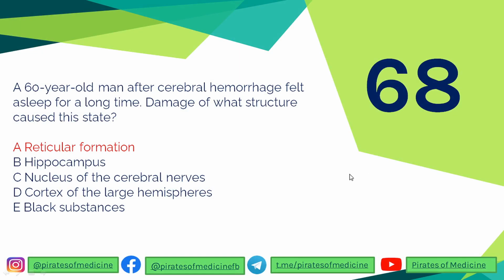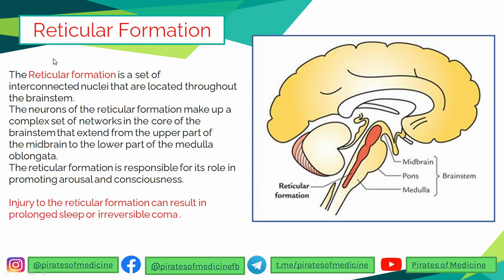68th question is that a 60-year-old man after cerebral hemorrhage fell asleep for a long time. Damage of what structure caused this state? In our brain, we have a special formation of fibers called the reticular formation. It is a set of interconnected nuclei that are located throughout the brainstem.